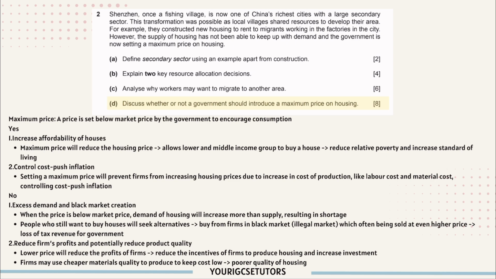So basically, the imposition of a maximum price is more beneficial for consumers, but less beneficial, or you can say harmful, to firms. Alright, just keep this in mind and you can develop your points.